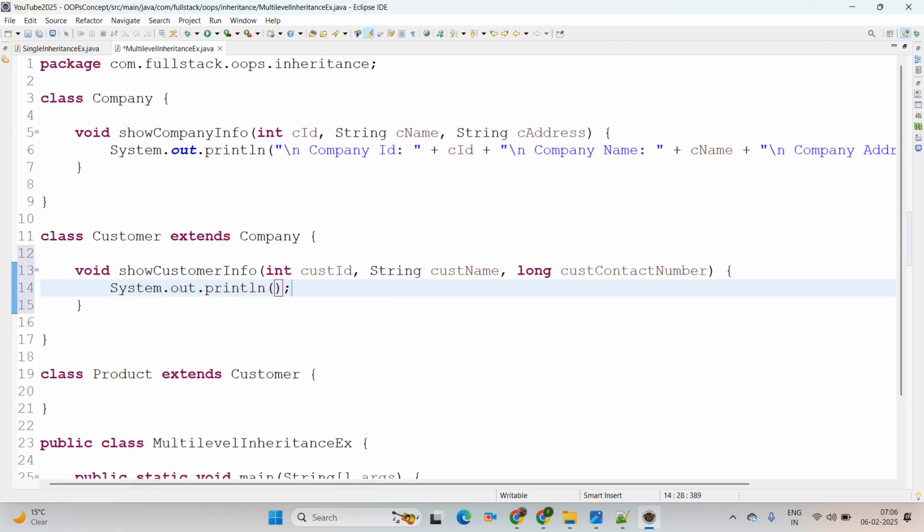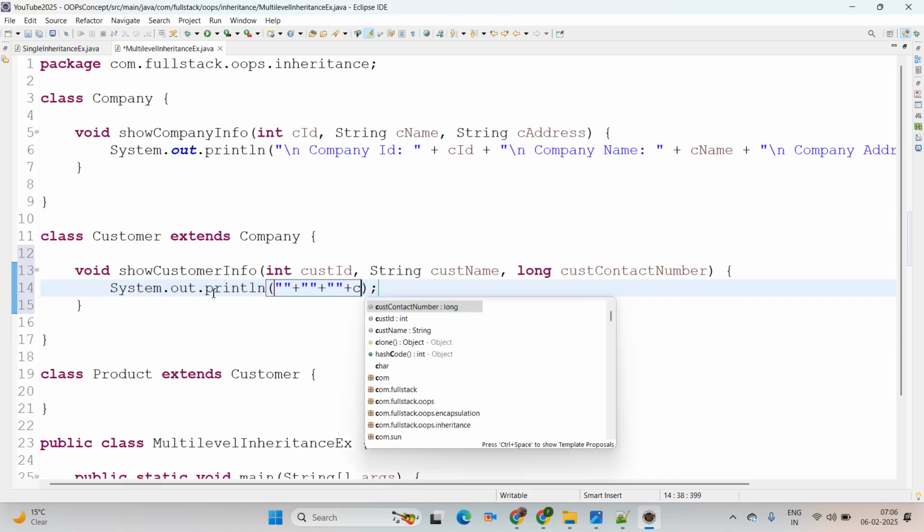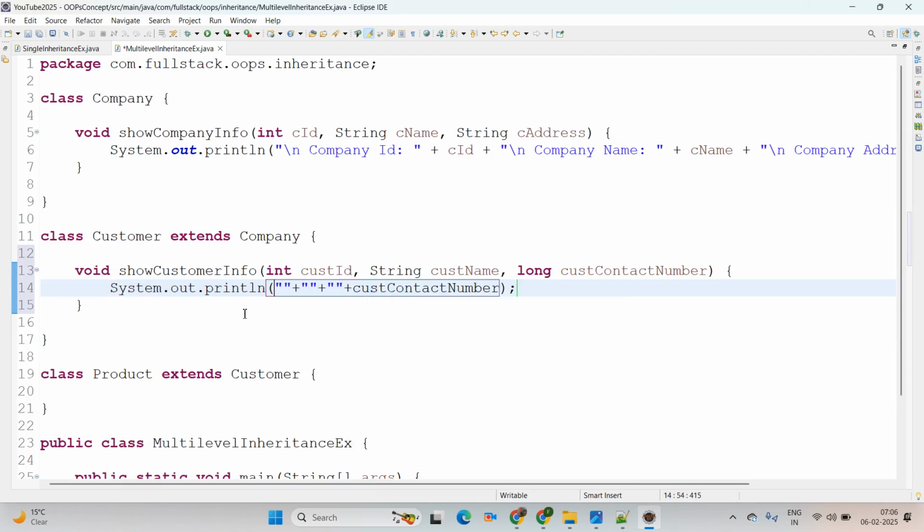Now adding the print statement, simply using \n: customer ID, the next is customer name, and the next one is customer contact number.